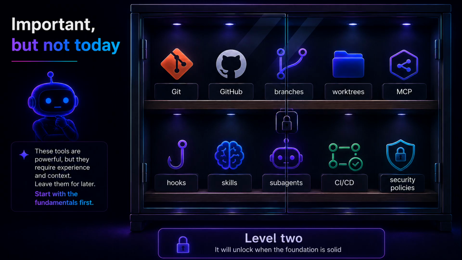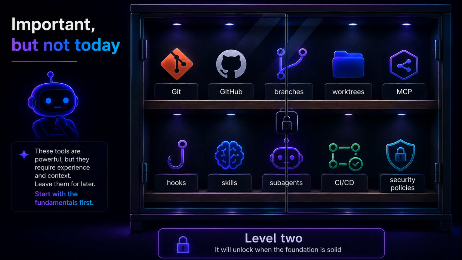There are many important topics we are not covering today: Git, GitHub, branches, work trees, MCP, hooks, skills, subagents, automations, corporate security. All of this is real and useful, but it is level 2. If you start there, you can easily overload yourself. The right order is: first understand what an agent is, then learn to give it a folder and instructions, then learn to check the result, and only after that build more complex workflows.